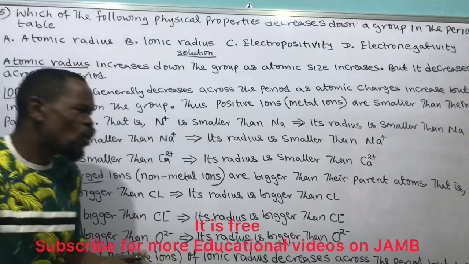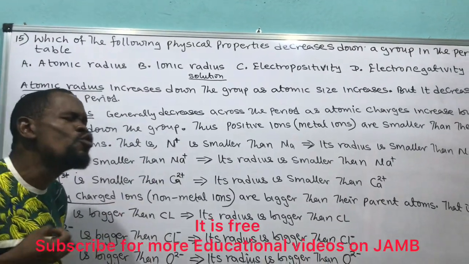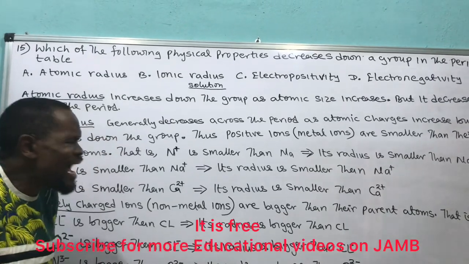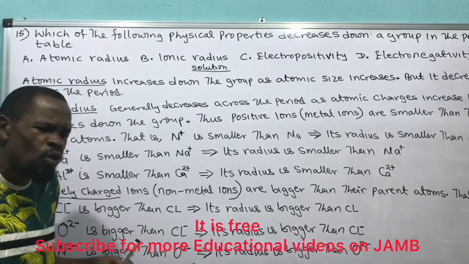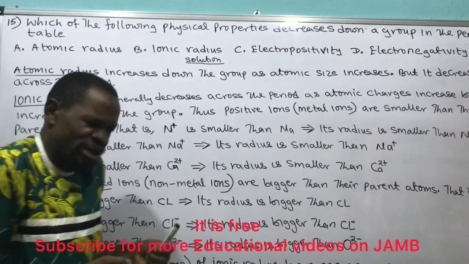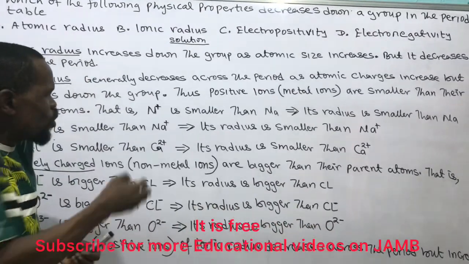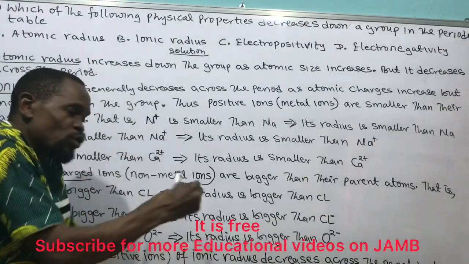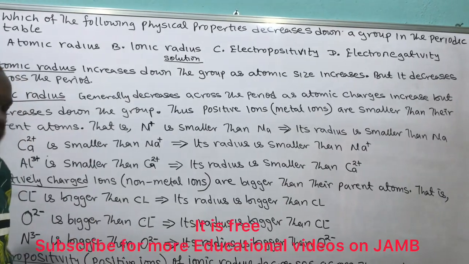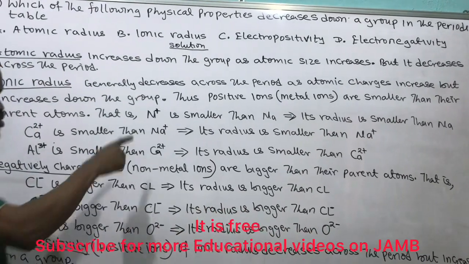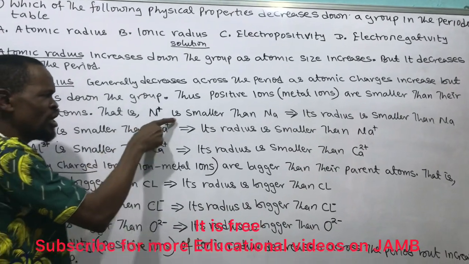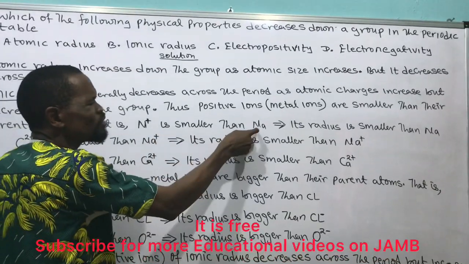Why? Because this sodium has lost an electron. And when a metal loses an electron, it will shrink, as it contains more protons than electrons, which will shrink the atom.